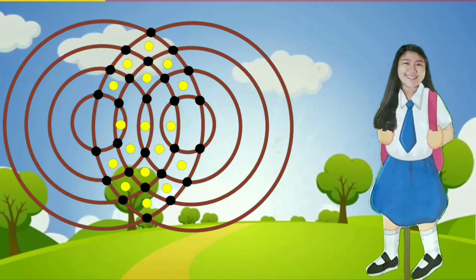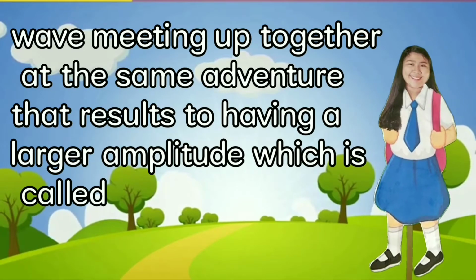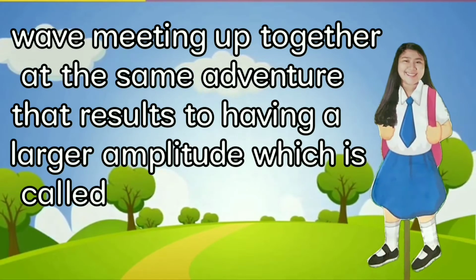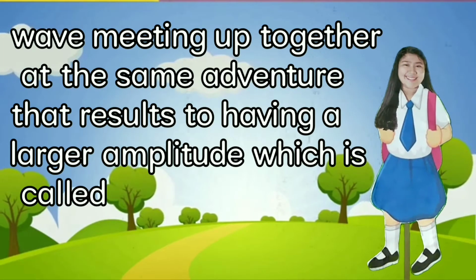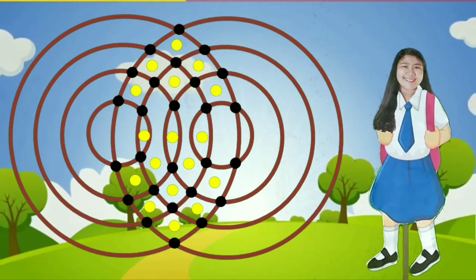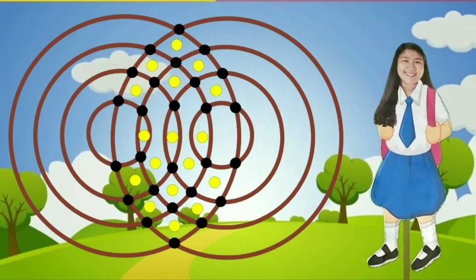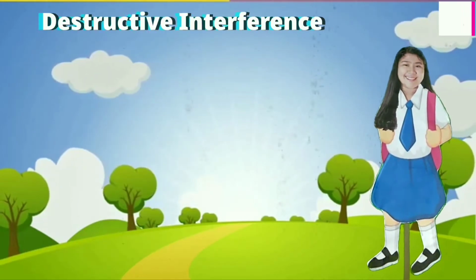The meeting of crest to crest and trough to trough is the idea of waves meeting up together at the same time, which results in a larger amplitude. This is called constructive interference, where the black and yellow circles were placed. And the part where there are no lines interfering with one another is called destructive interference.